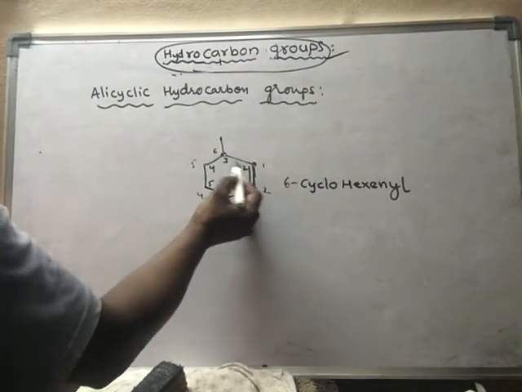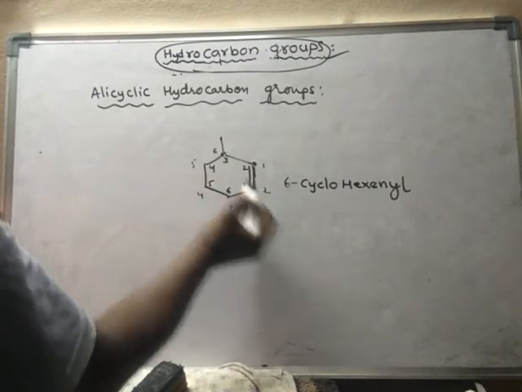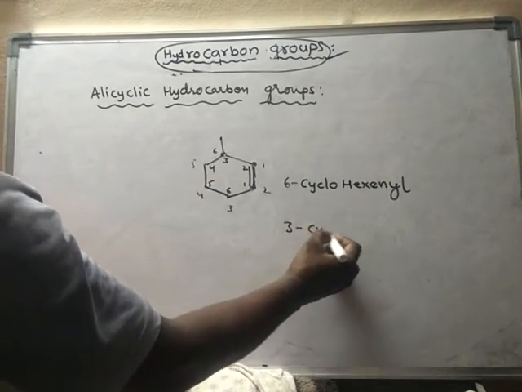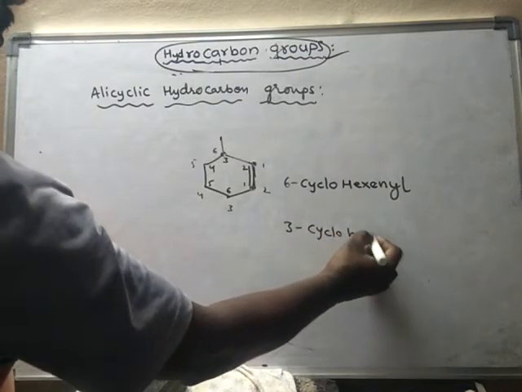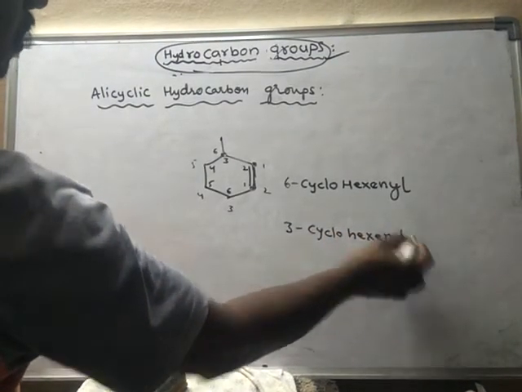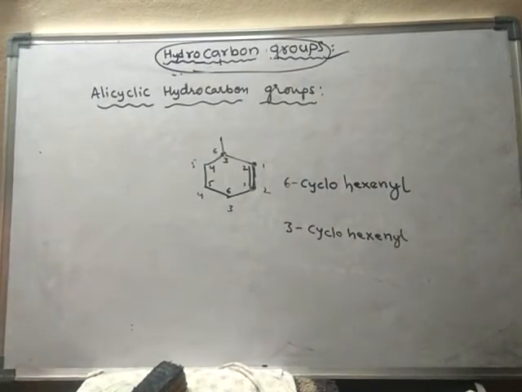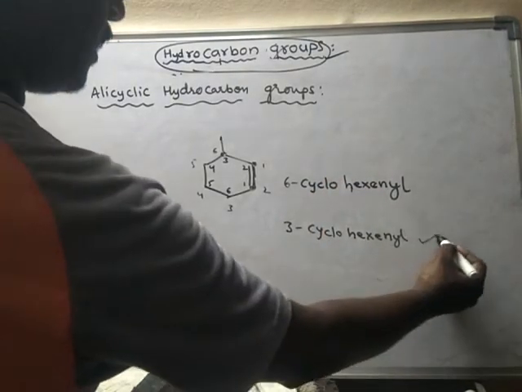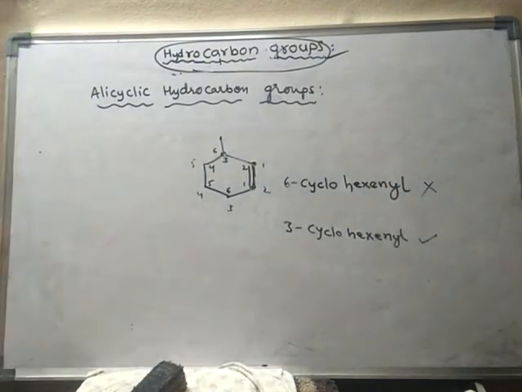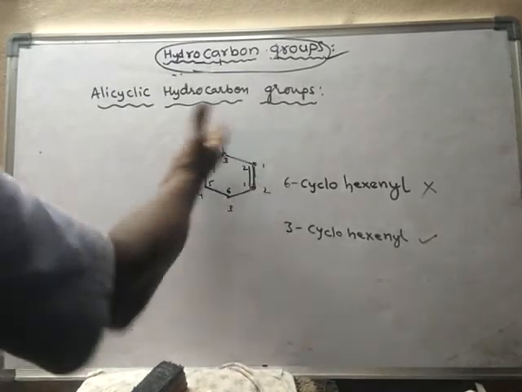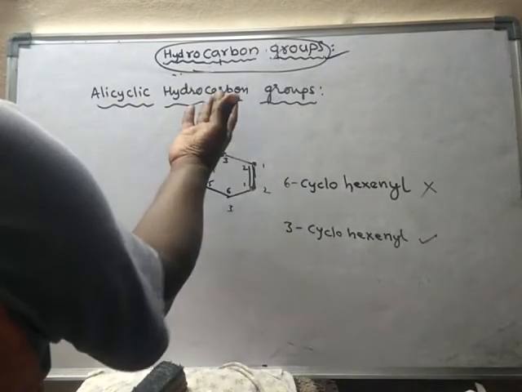Suppose I give numbering in this direction, then this will become the third carbon, so 3-cyclohexenyl. Okay, 3-cyclohexenyl. So which one is correct, this one or this one? This one is correct and this one is incorrect. So like this. So this is also an alicyclic hydrocarbon group.